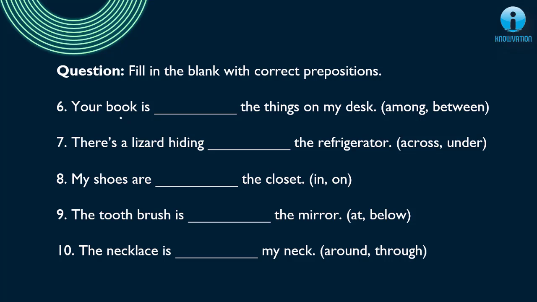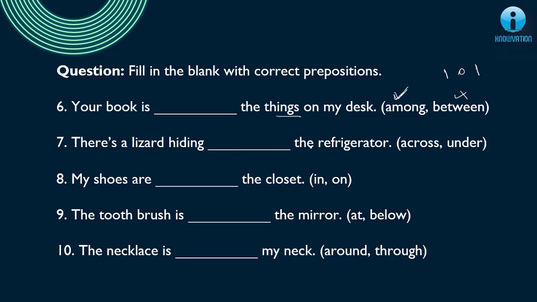First is, the book is dash the things on my desk. The book is among the things on my desk. So this does make sense because there are lots of things. So it is somewhere among those things. But can it be between? Between is used when there are two things and something is in the middle of them. But here there are many things. So among is the correct preposition. So between is wrong.